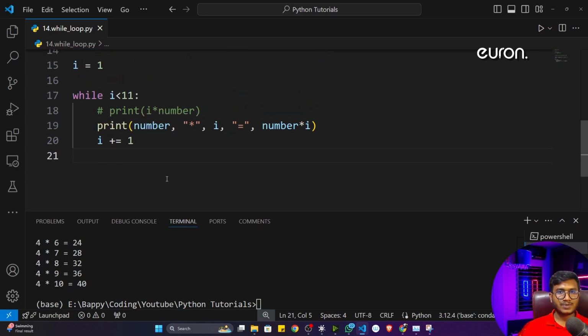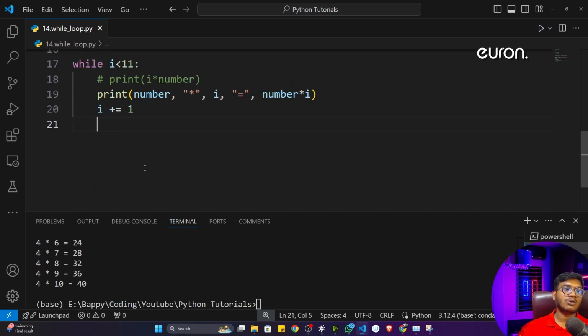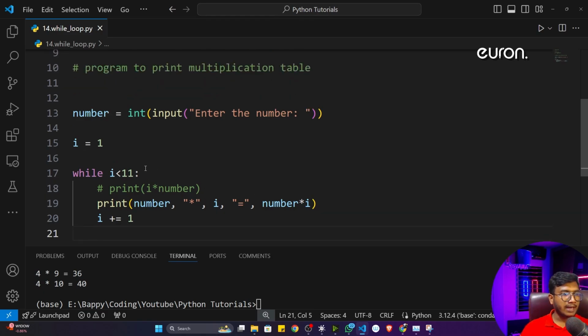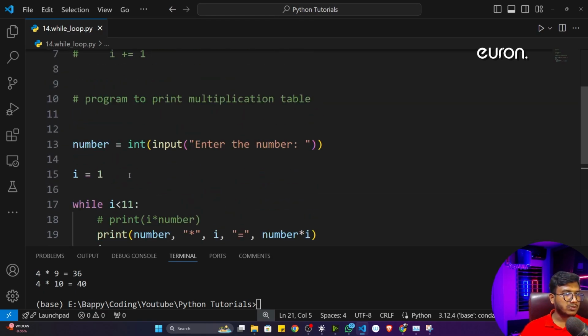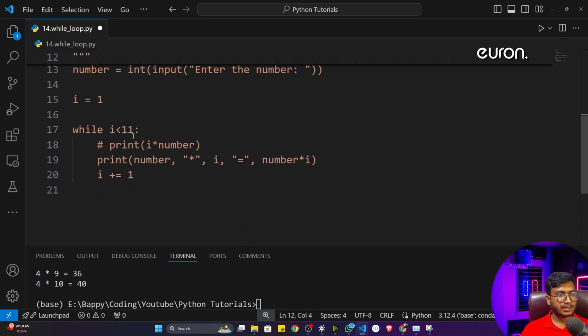So I hope guys this particular concept is clear, like how we can use this while loop and what is the syntax of this while loop. Another thing I want to discuss about this while loop. First of all, let me comment this particular program. I can do a multi-line comment also. So here I will do the multi-line comment.